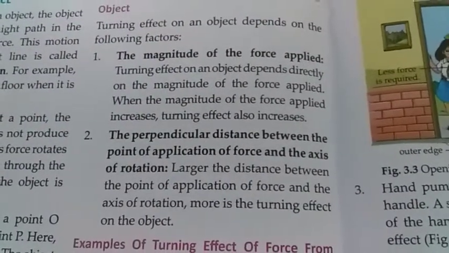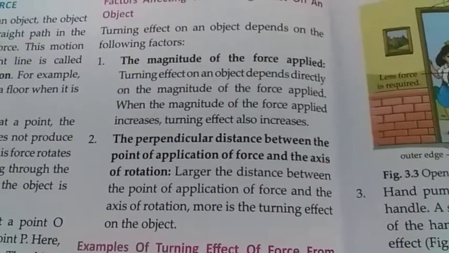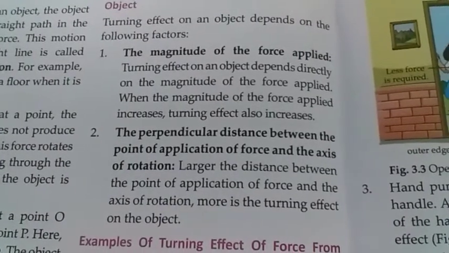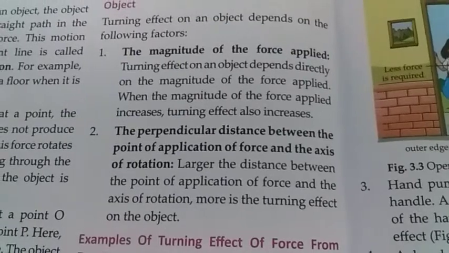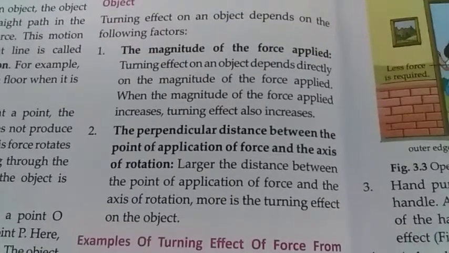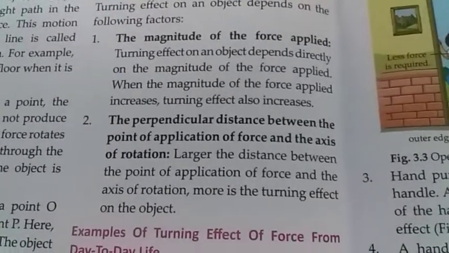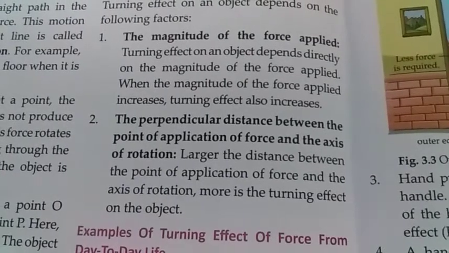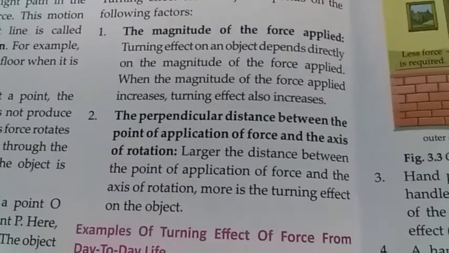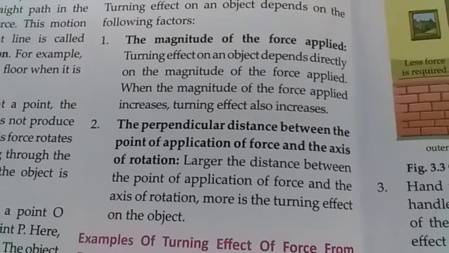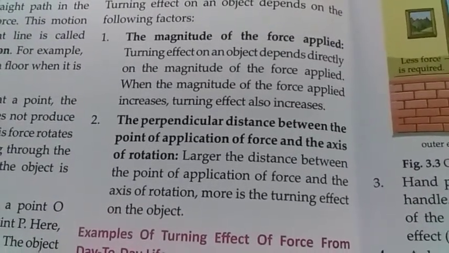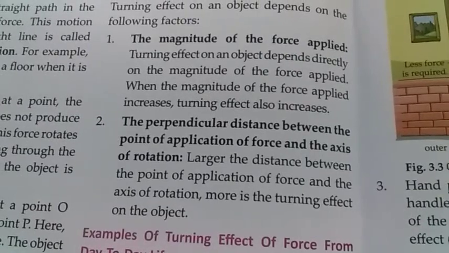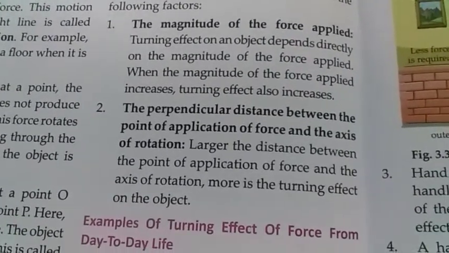The factors which affect the turning effect on an object are the magnitude of the force applied and the perpendicular distance between the point of application of force and the axis of rotation. So turning effect depends directly on magnitude of force applied. When magnitude of force increases, turning effect also increases. Now, the larger the distance between the point of application of force and axis of rotation, more is the turning effect on the object.